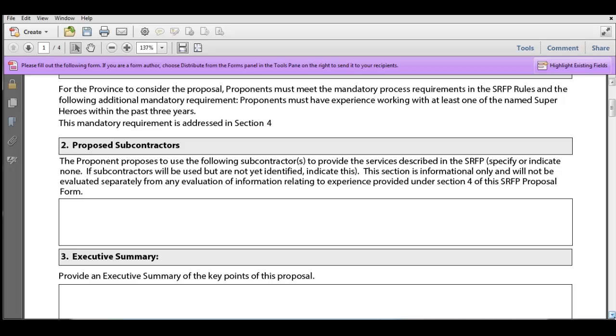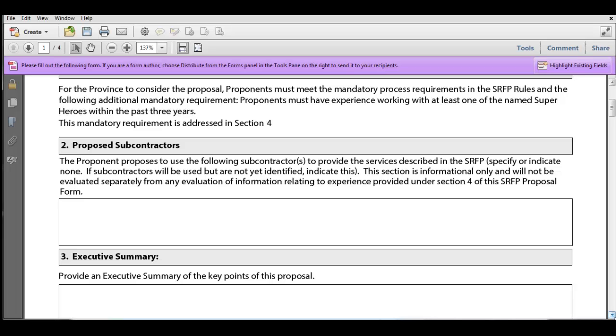So in this case, if you are planning to use subcontractors, you would name them here. And it's a really good idea to do that, because when we talk about experience later, if you're using subcontractors, the experience of those subs can be used to count towards your overall experience as a proponent. If you don't name the subcontractors here, but you do talk about their experience in the later section, it then becomes confusing to the evaluators. Are these subcontractors or are they not subcontractors? So it really does add quite a bit of clarity to your proposal that you name any subcontractors that you might plan to use.